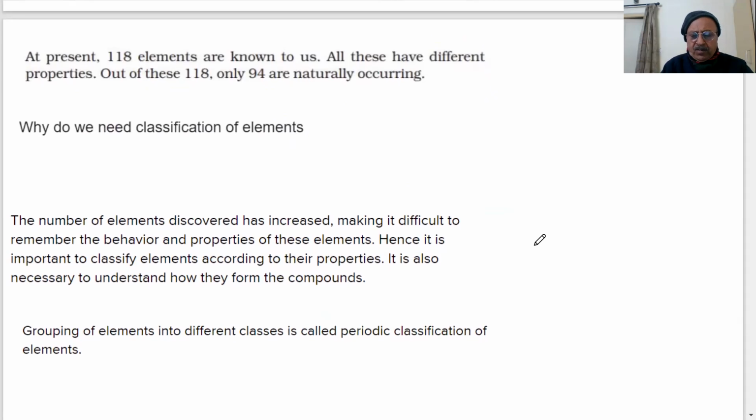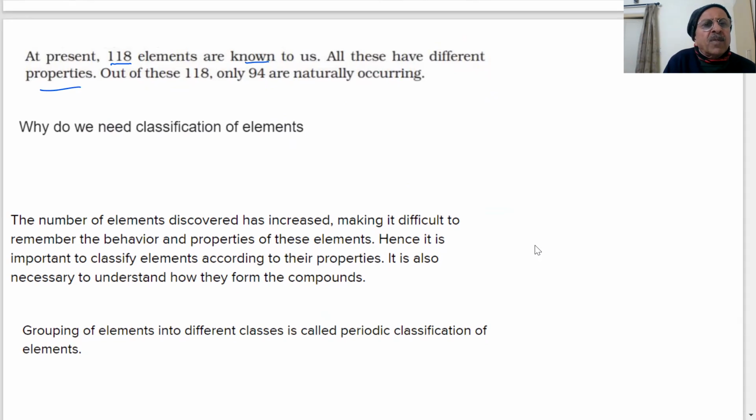As I said, students, at present 118 elements are listed, are known to us. All these elements have different properties. 118 elements mean 118 elements have different properties. What properties do we talk about in science, in chemistry?